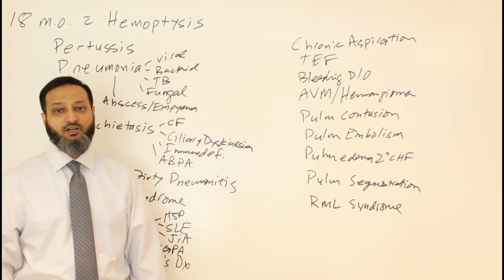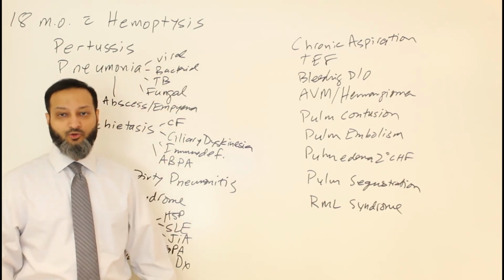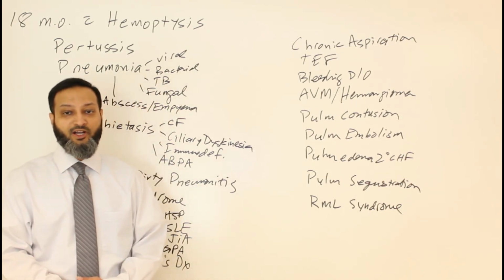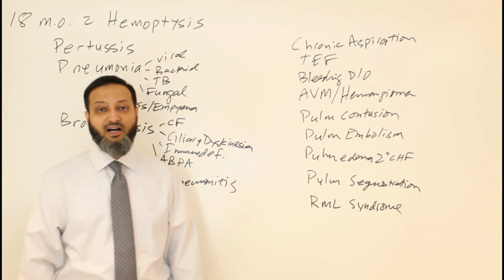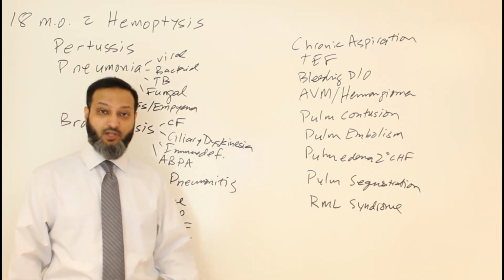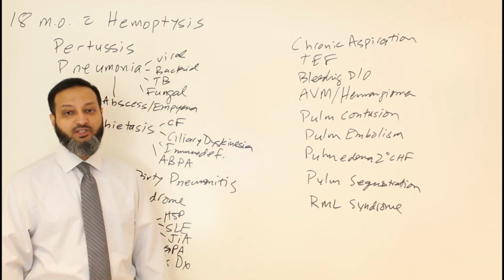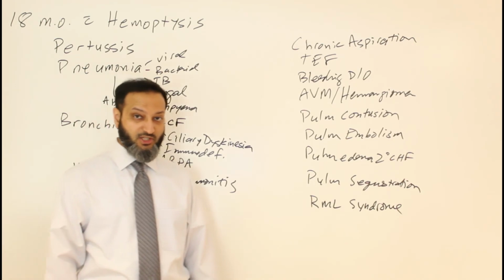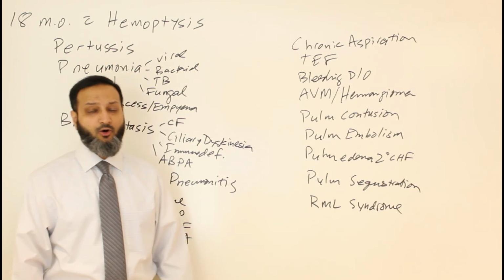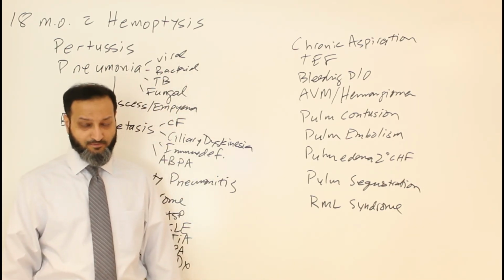Typically, you would see recurrent lower respiratory symptoms of pneumonias, poor weight gain and failure to thrive, you might also see some eosinophilia on the CBC, and maybe even iron deficiency anemia from chronic blood loss into the lungs, and then you would see pulmonary hemosiderosis on bronchoscopy or open lung biopsy. So based on all that, she was given this clinical diagnosis of Heiner syndrome.